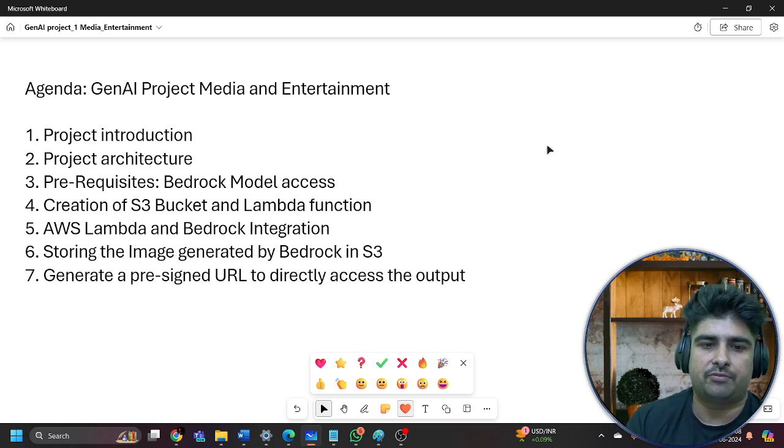In this video, we are going to do an end-to-end generative AI on AWS project. We will discuss the agenda and the different services on which we are going to create this end-to-end project, so be with me.